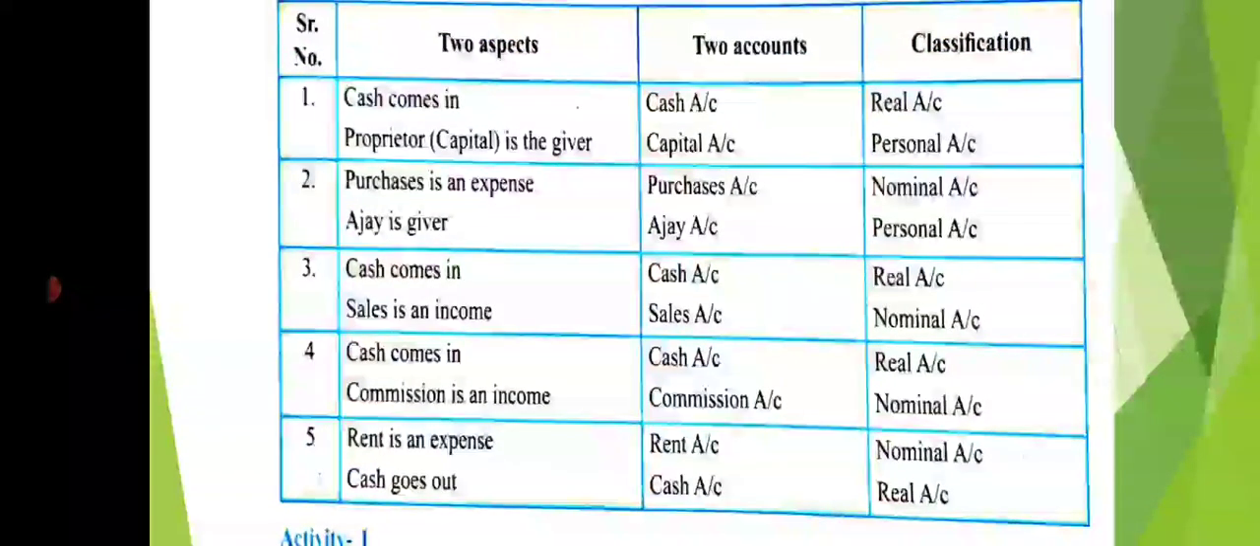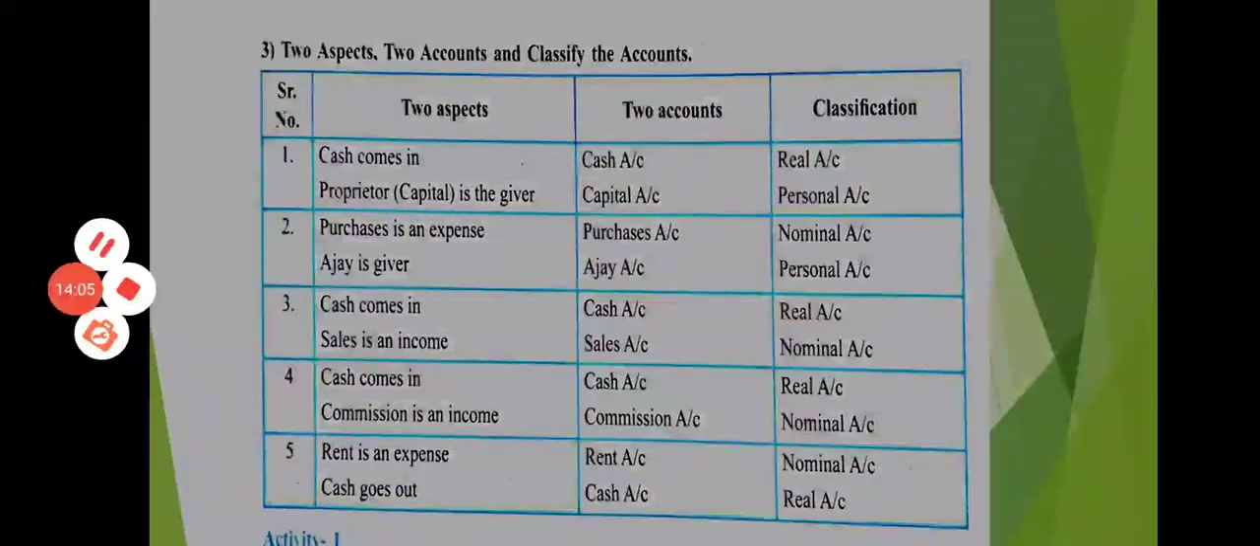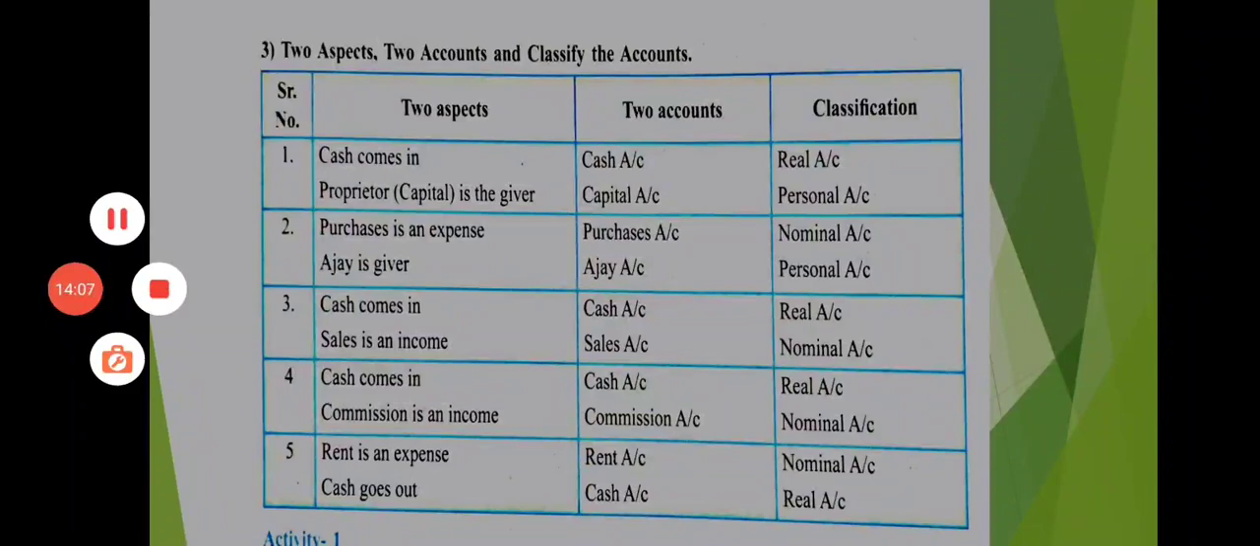Last transaction is rent is an expense. Rent account, there are two accounts. First is rent account, second one is cash account. Now rent is nominal account, cash is real account. In this way, we have to classify each and every transaction.